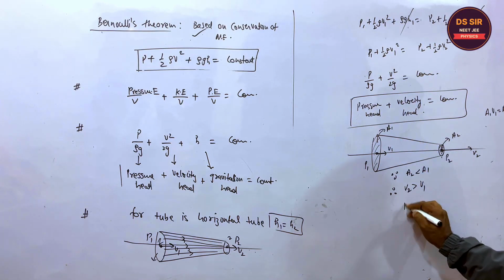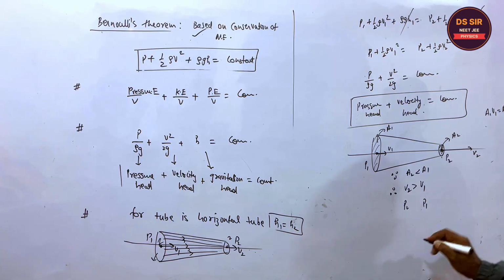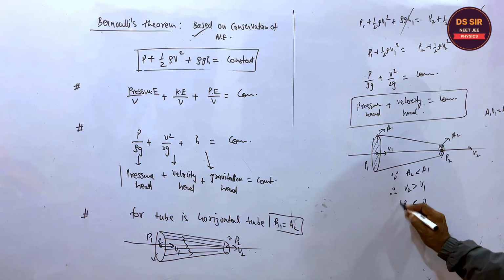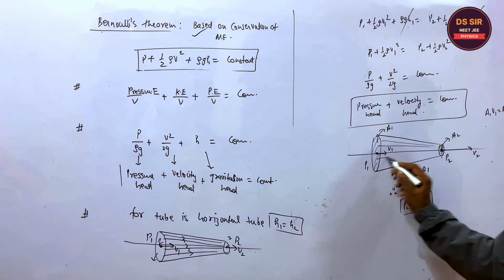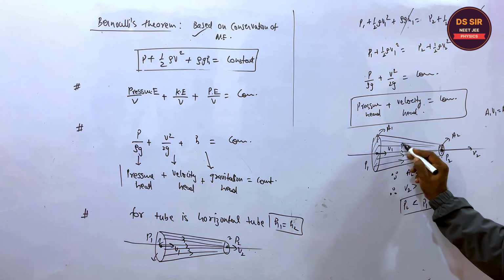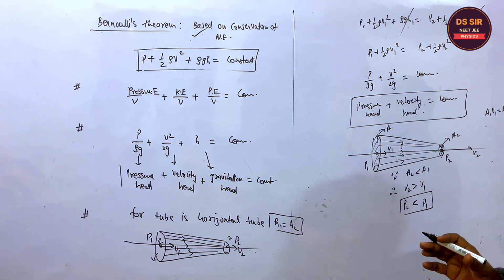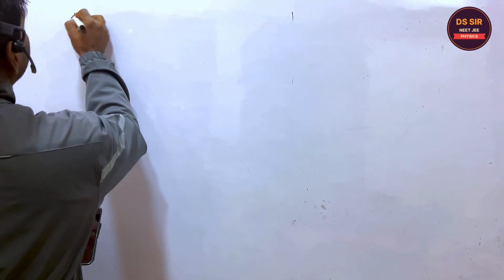So if V2 is greater, then the pressure P2 this side will be less. So when the cross section of the tube becomes smaller, at that point the pressure becomes less. Copy this. Now we will see the application of Bernoulli equation.